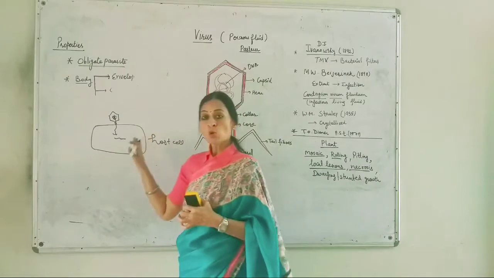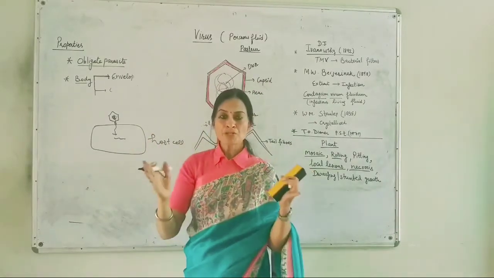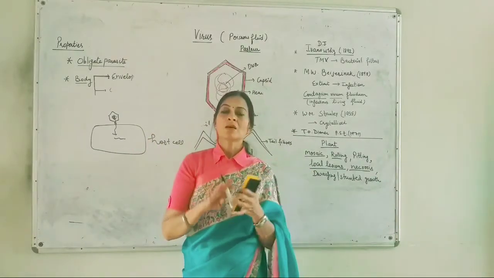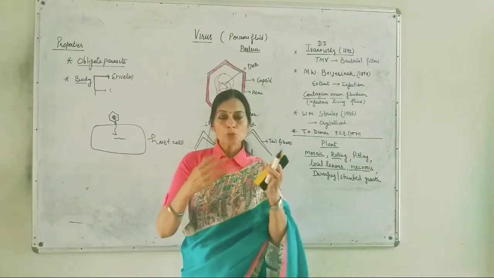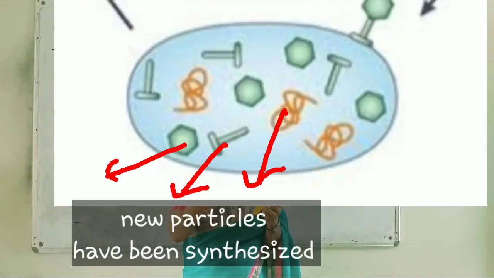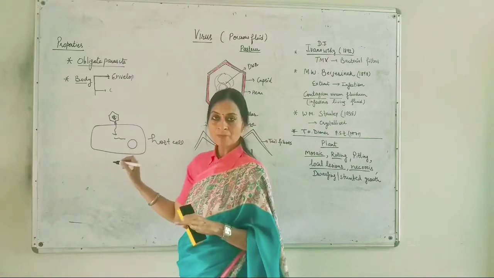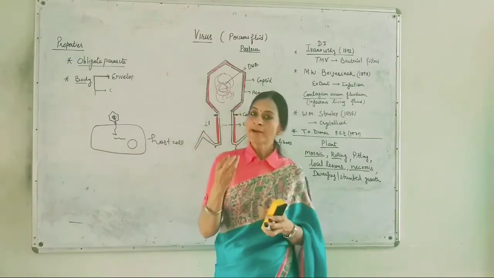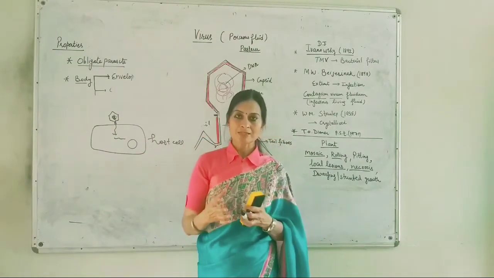This DNA or RNA has the information on how new virus particles are going to be formed. It gets integrated with the host cell's genetic material, and then new virus particles are synthesized.